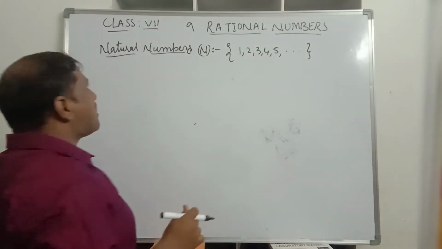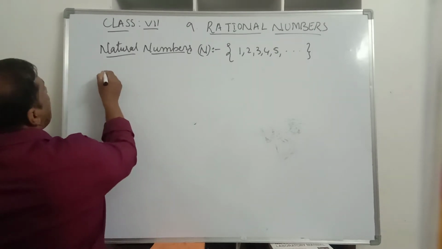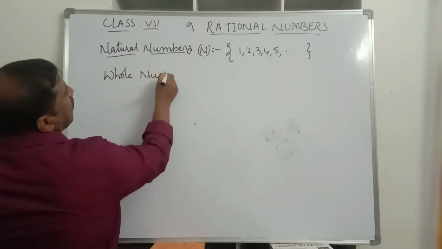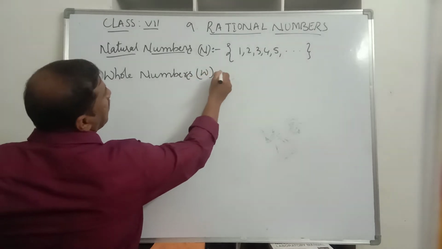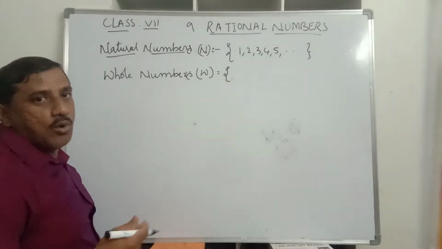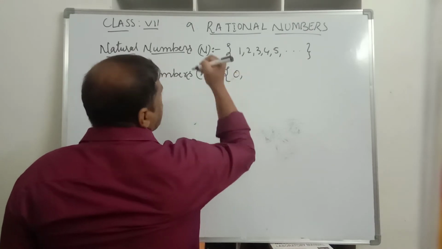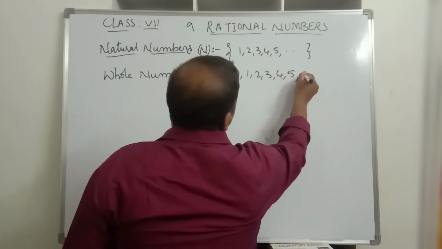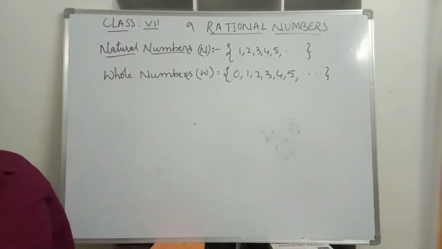Like this we will represent the natural numbers. Then 0 is added to natural numbers and we call that set of numbers whole numbers. Whole numbers are represented with a capital letter W. Whole numbers are what? Including 0 and the natural numbers: 0, 1, 2, 3, 4, 5 and so on. So this set of numbers is known as whole numbers.